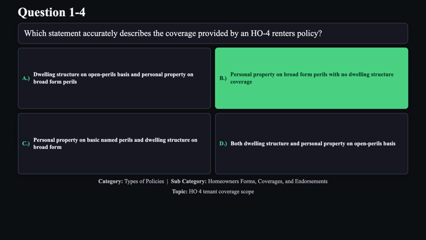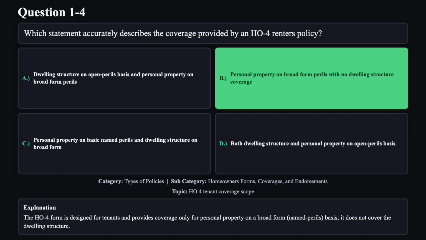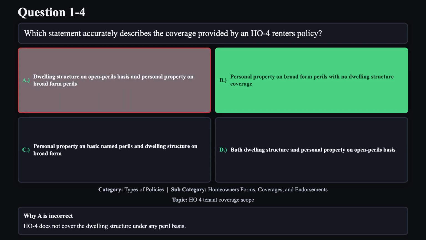The correct answer is B. The H04 form is designed for tenants and provides coverage only for personal property on a broad form, named perils basis. It does not cover the dwelling structure. Reason A is not correct. H04 does not cover the dwelling structure under any peril basis.